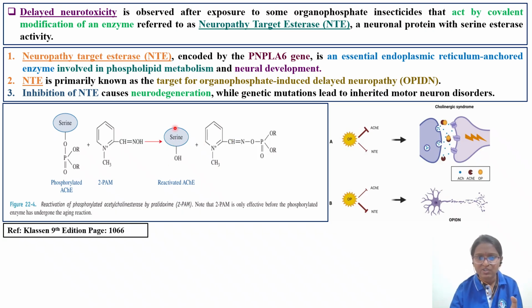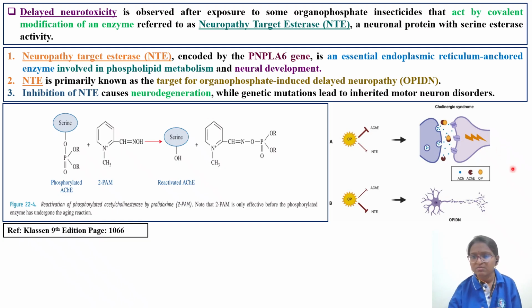Now this free enzyme will go and break the acetylcholine into choline and acetic acid. So this is reactivation of the phosphorylated acetylcholinesterase by 2'. 2' is only effective before the phosphorylated enzyme has undergone an aging reaction. Once the aging reaction is done, 2' is of no use. So that is very important here.